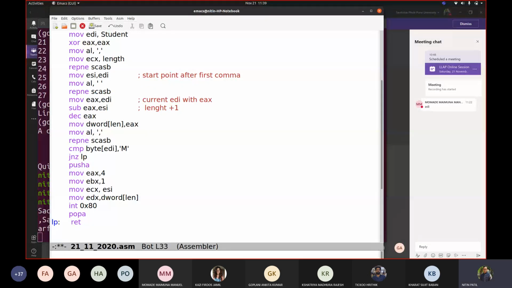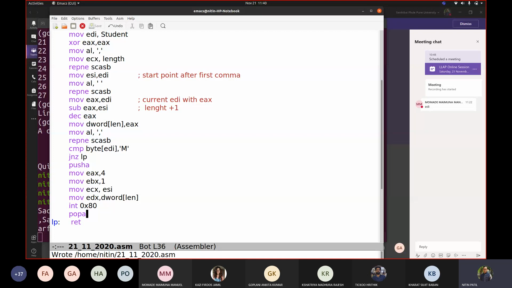And we want to have their original values because we are using a few of those registers above, ECX mainly. So this ECX will get manipulated here. We want to preserve that value. That's why push all registers onto the stack. And then when your operation is done, pop all of them.